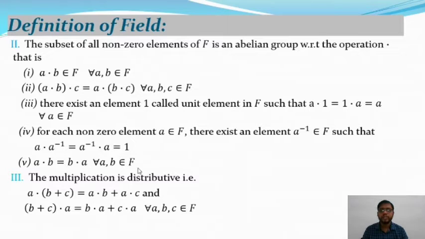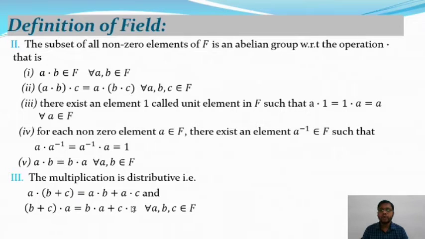So (F, ·) is an abelian group with respect to the operation multiplication, and the multiplication is distributive. That is, a · (b + c) equals a · b + a · c, and (b + c) · a equals b · a + c · a for all a, b, c belonging to F.